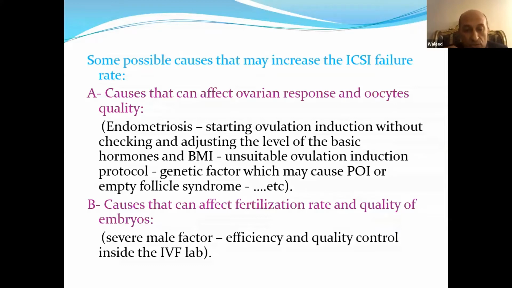Category 2, causes that can affect the fertilization rate and the quality of embryos, which can include severe male factor, efficiency, and the quality control inside the IVF lab, which is a very, very important factor.